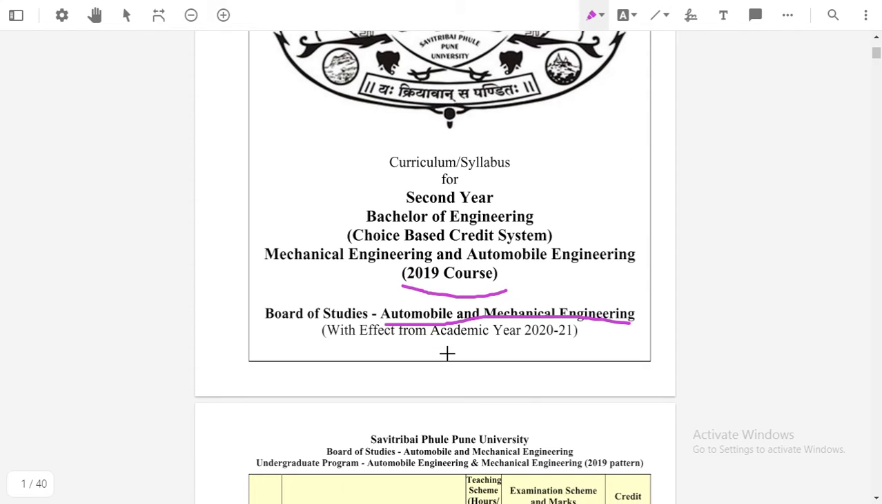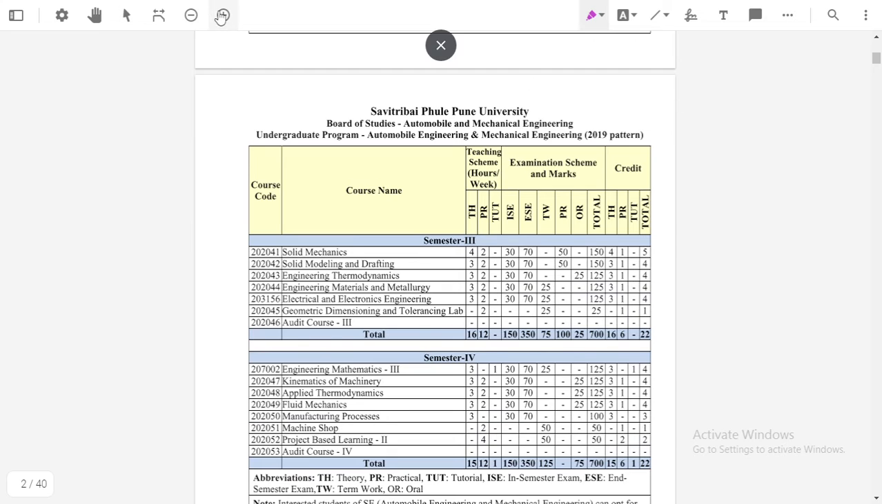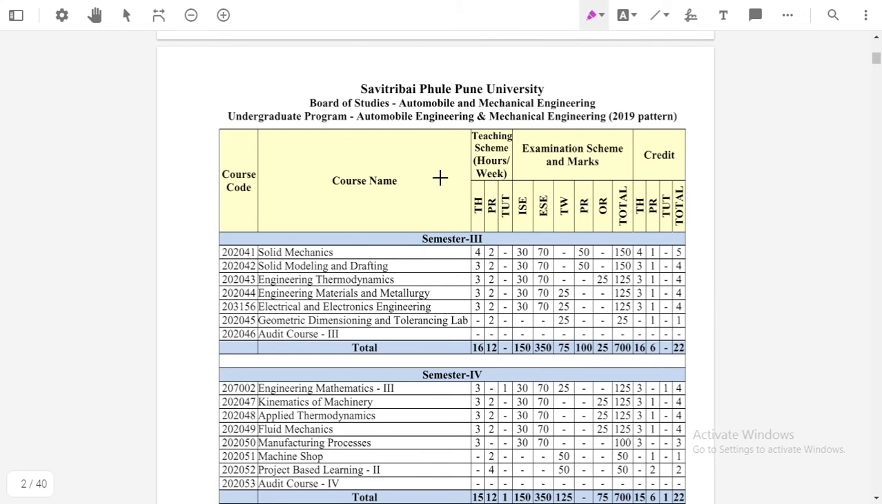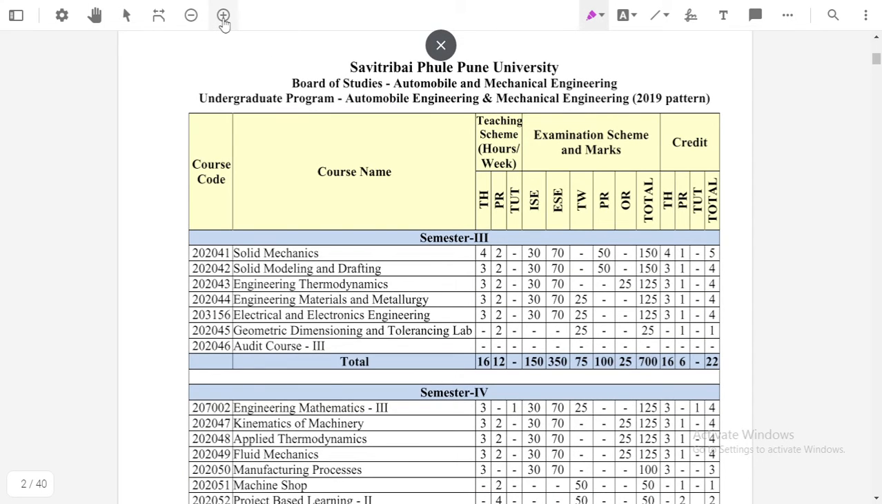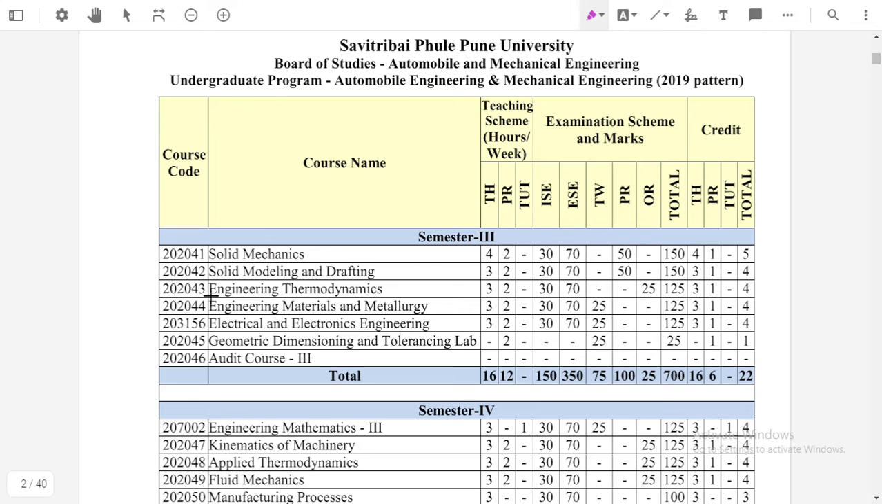Okay, now here is the syllabus for semester 3 and this is the syllabus for semester 4. So we will discuss our semester 3 syllabus. Okay, there are 5 main subjects.